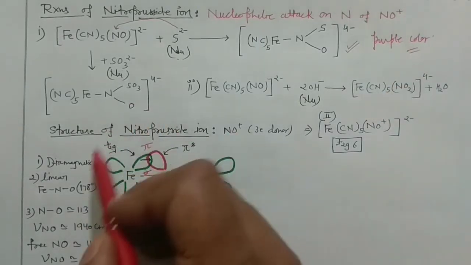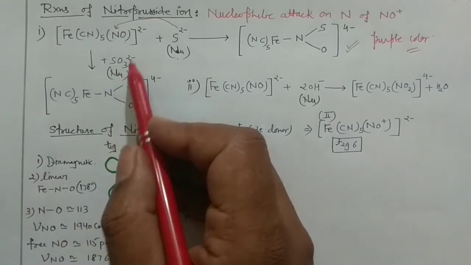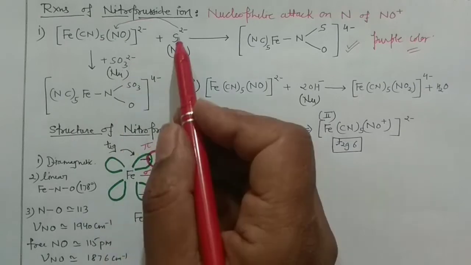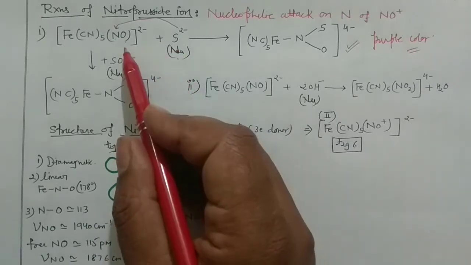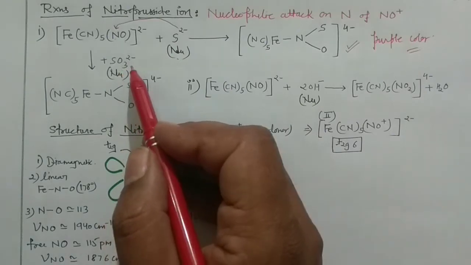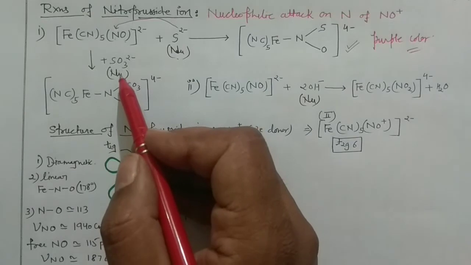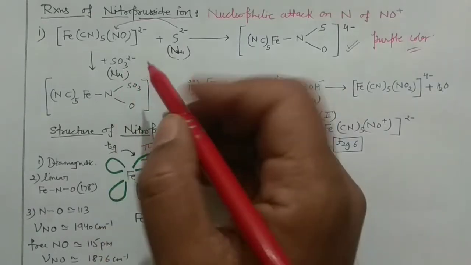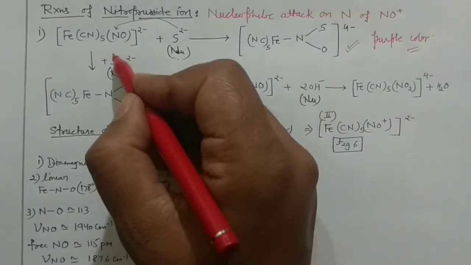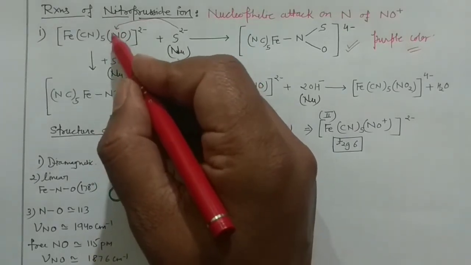Similarly, you can react with this particular ion, sulfite. Previously you reacted this nitroprusside ion with the sulfide. Now you will react with the sulfite ion. You can take the sodium or the potassium sulfite. Again 2 negative charges are there, so it will act as the nucleophile. And again this sulfite ion will attack on the N terminal because it is positively charged.